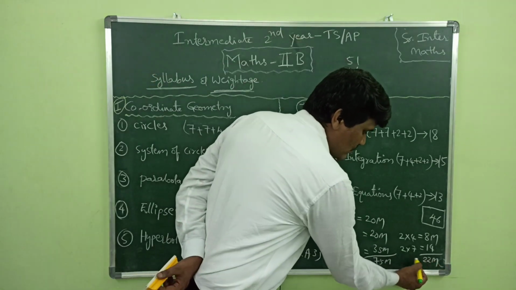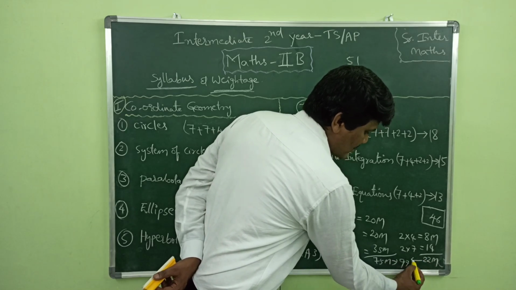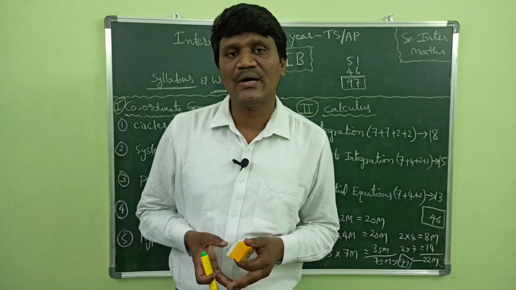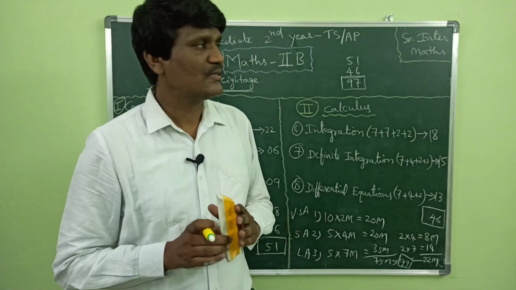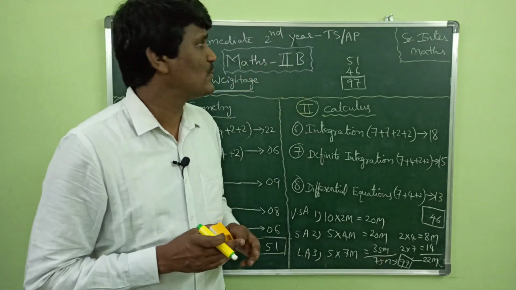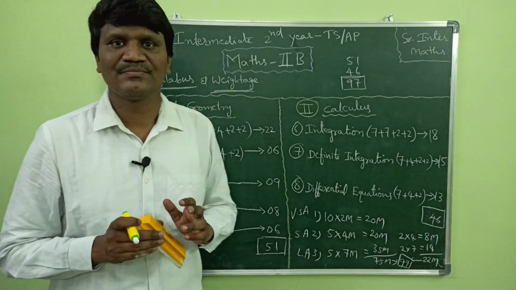So 75 plus 22 will be 97 marks. The question paper will be given for 97 marks, but you have to attempt only 75 marks. This is about the Maths 2B question paper and the syllabus weightage.